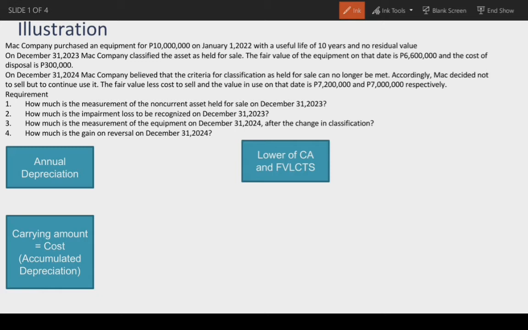Mac Company purchased an equipment for 10 million on January 1, 2022 with a useful life of 10 years and no residual value. On December 31, 2023, Mac classified the asset as held for sale. The fair value of the equipment on that date is 6.6 million and the cost of disposal is 300,000. On December 31, 2024, Mac Company believed that the criteria for classification as held for sale could no longer be met. Accordingly, Mac decided not to sell but to continue to use it. The fair value less cost to sell and the value in use on that date is 7.2 million and 7 million respectively. So, dito nagkaroon ng change of plan yung entity. So, from equipment to non-current asset held for sale, i-reclassify na siya sa equipment.